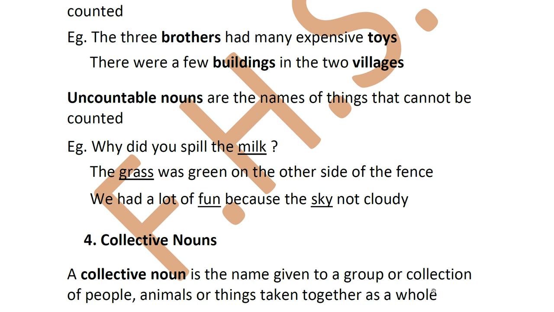Even grass, the same thing. You cannot say 1 grass, 2 grass. You cannot give it a number. So it is uncountable. Same thing with fun. Same thing with sky. Clear? Okay. Now we move on to the next one.